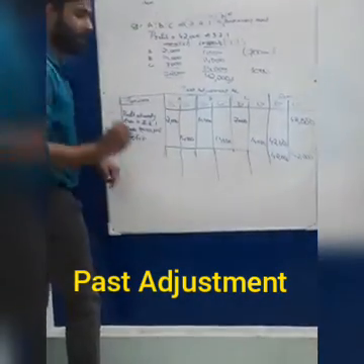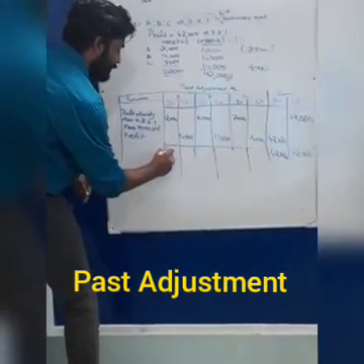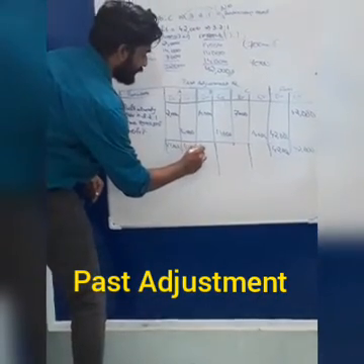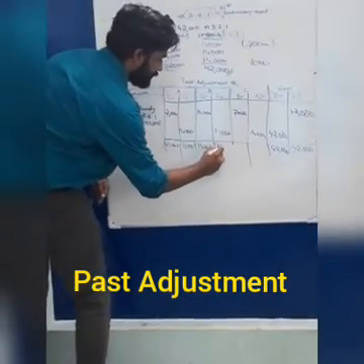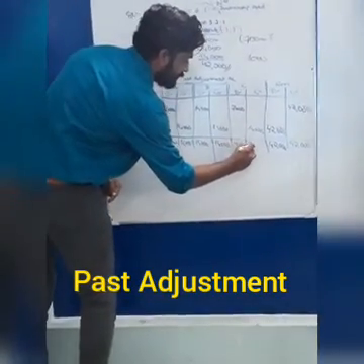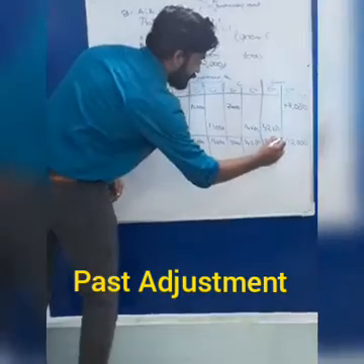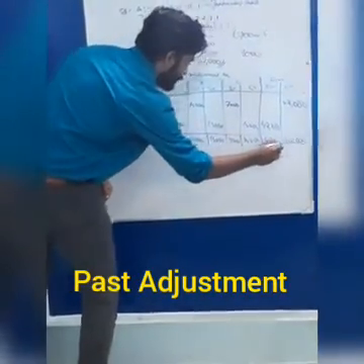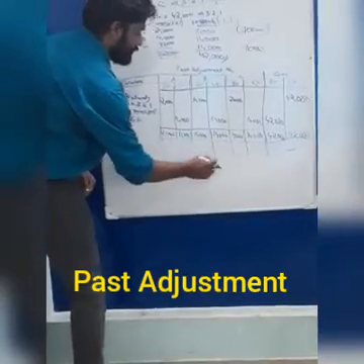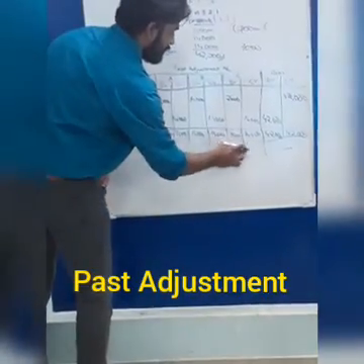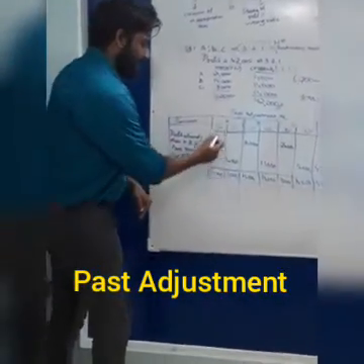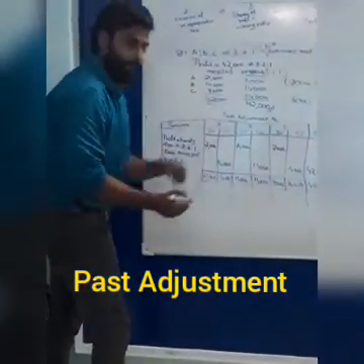Then we have to balance the partners' accounts: 21,000, 14,000, 14,000. Now we have to check. A has 7,000 more in debit.